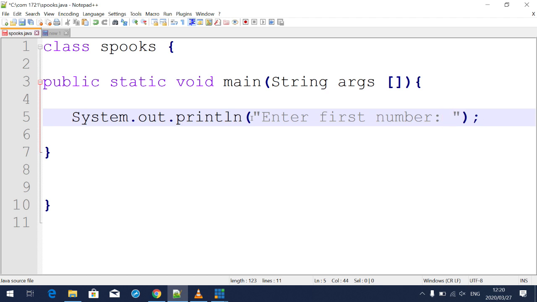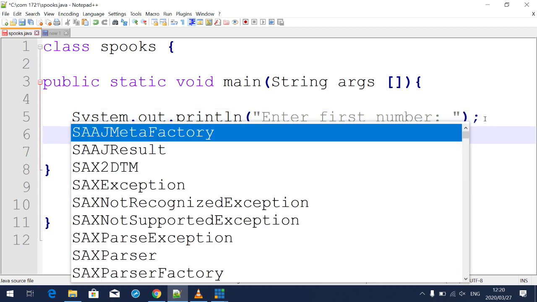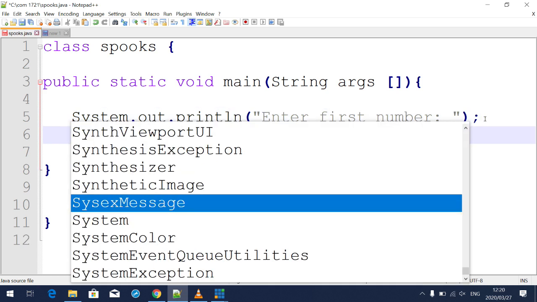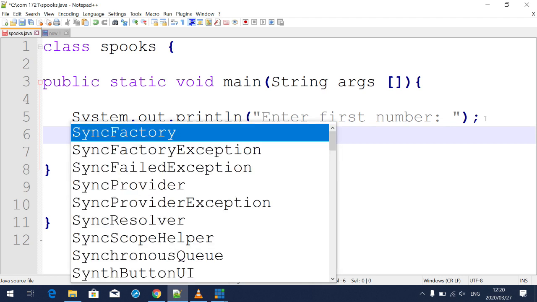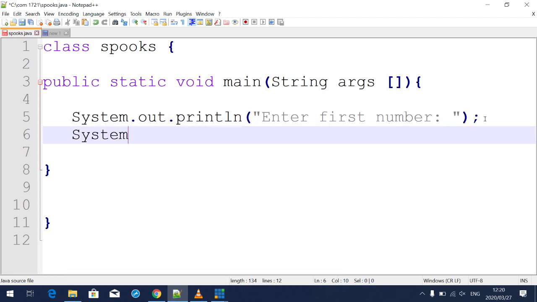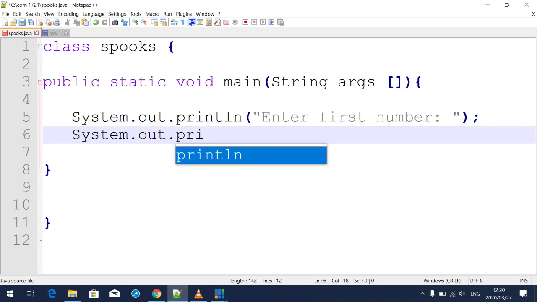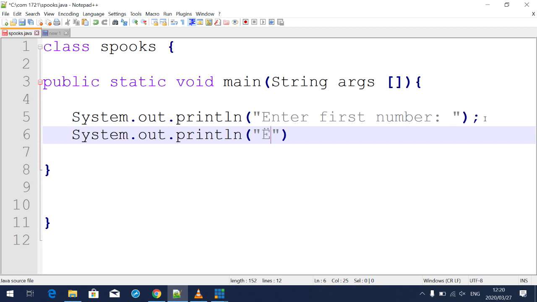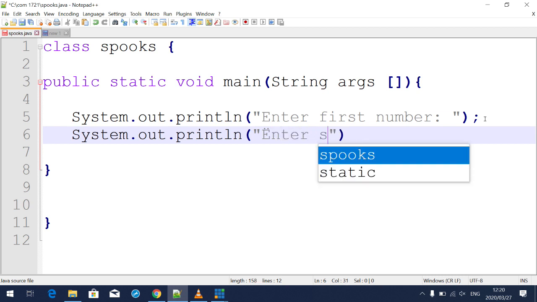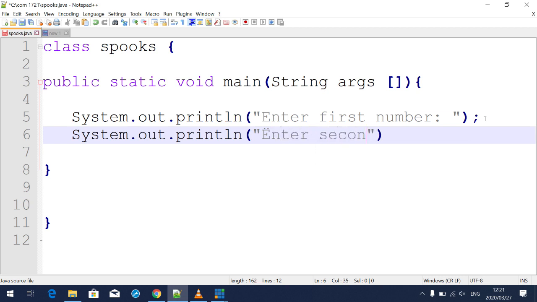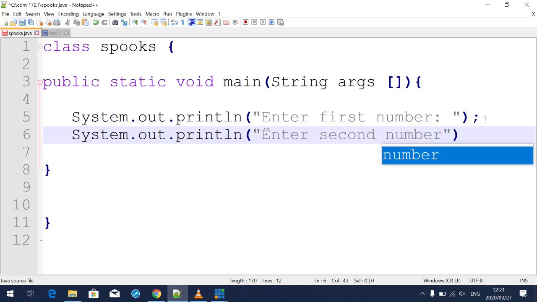Then after that, we're going to type it again, or let me just copy it, but for the sake of others, let me continue to add System.out.println, then "Enter second number". There you go.